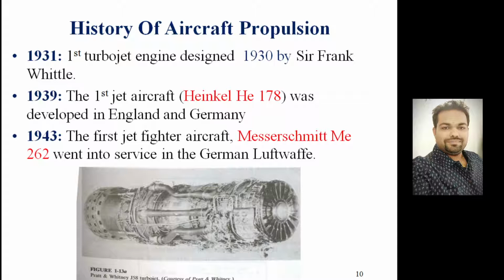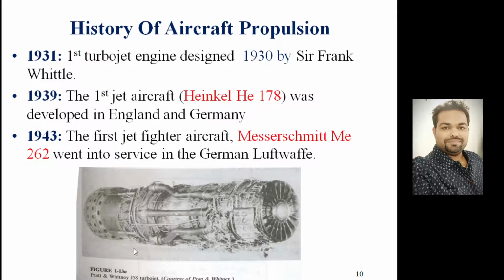In 1939, the first jet aircraft, known as the Heinkel He 178, was developed in England and Germany. In 1943, the first jet fighter aircraft, the Messerschmitt Me 262, went into service in the German Luftwaffe.